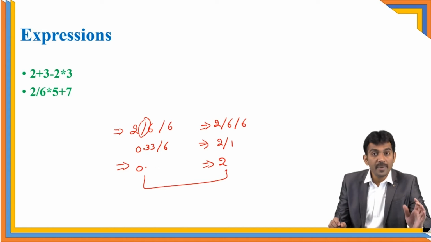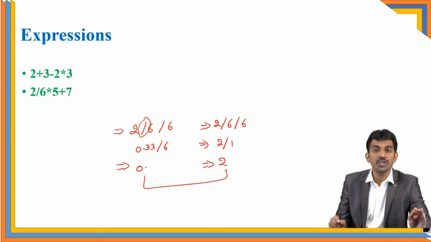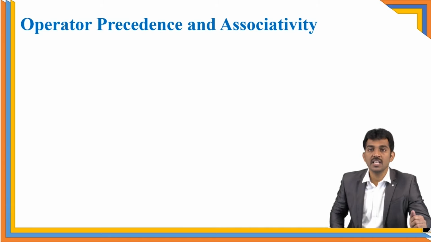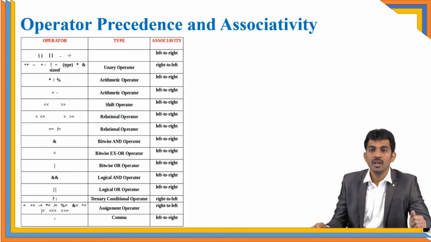Is this clear? Precedence tells which operator you need to perform first and which operator you need to perform next. And if you have the same precedence, then you should follow associativity. Is it left to right or right to left? Is this clear? This is operator precedence and associativity. There is a table that shows which operator you need to perform first and which operator you need to perform next.